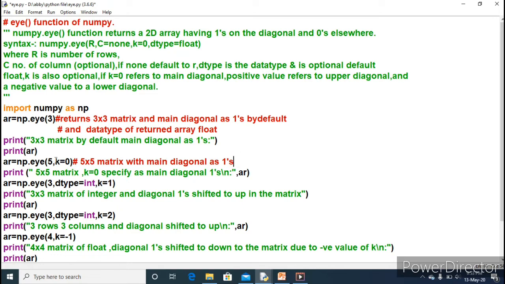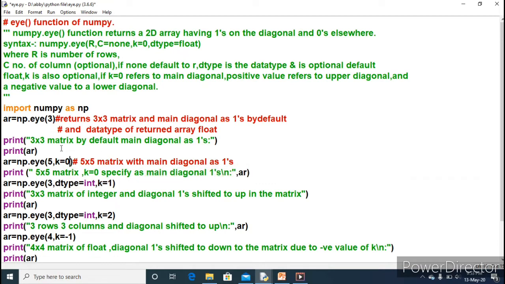Here we have specified 2 arguments. One is the row, another one is the value of k. Look at here. k equal to 0 refers to the main diagonal. So here also you will get the same type of output. Only the number of columns and rows change, and the main diagonal elements will be 1 because k equals 0.